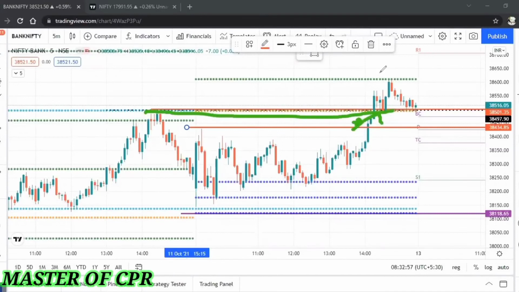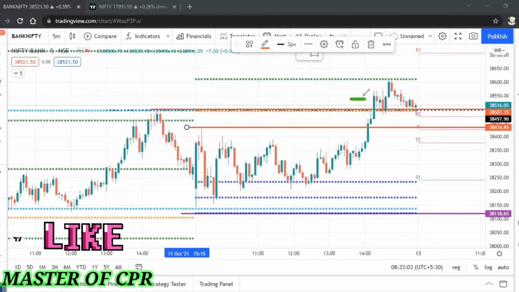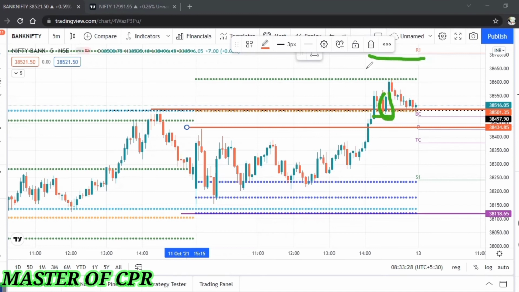You can take a long entry here, but it's a kind of reversal pin bar. So you can enter at this candle on the retracement. After the breakout, if there is any retracement near the breakout line, then it's a high probability trade that the market will move in the up direction. So this is the place to go long. You can keep your stop loss below the entry candle, take profit at 2R, but the market was closed here. If you want, you can hold also, but most of the time it will not work.